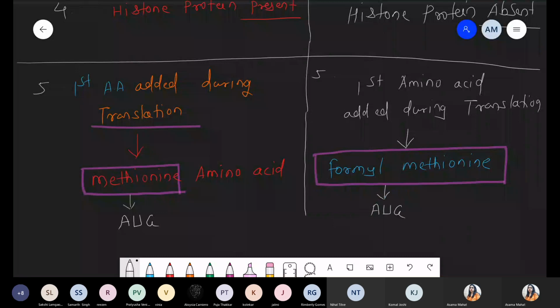But now, on the head of the AUG there is an addition of one group, that is the formyl group. F stands for the formyl group. So it becomes F-Met, formylmethionine.